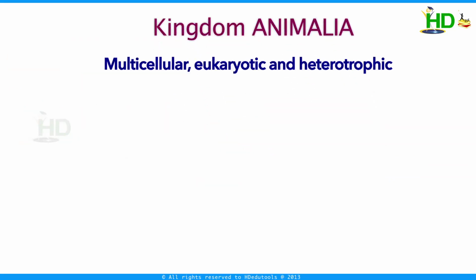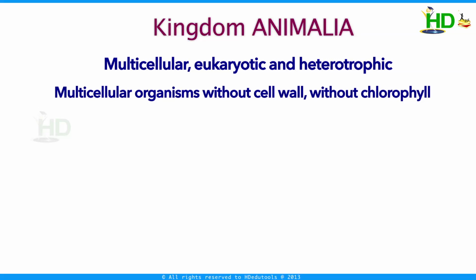This is multicellular, eukaryotic, and heterotrophic. These are multicellular organisms without cell wall, without chlorophyll, usually mobile, and obtaining food by eating or sucking, etc. That is, these are heterotrophic.